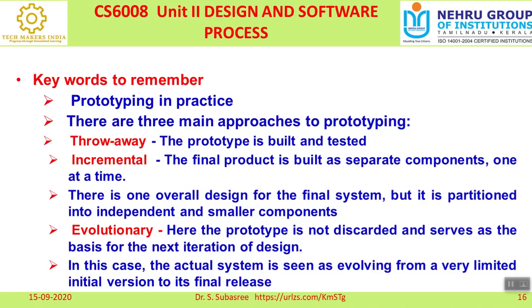And there is one overall design for the final system, but it is partitioned into independent and smaller components. That is the reason why I told, right? The aim of the company is manufacturing a car, but immediately you cannot manufacture a car. There are so many parts. All these parts are integrated as smaller components, and these smaller components are again integrated together, and then only they can develop a product as a car. That is called incremental. And the third type is called evolutionary.